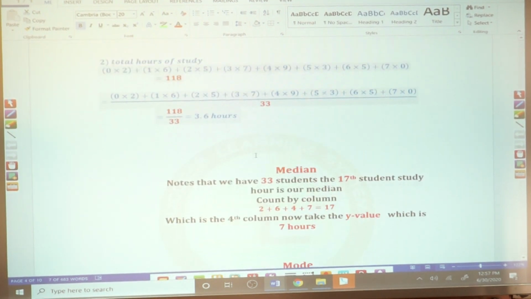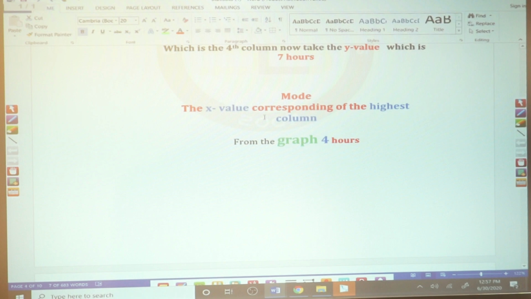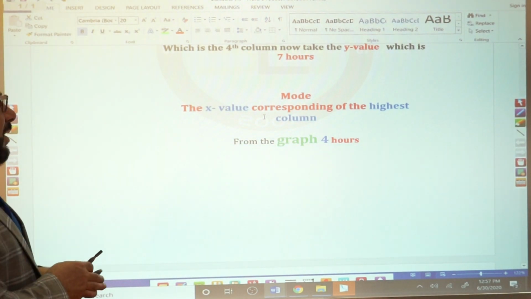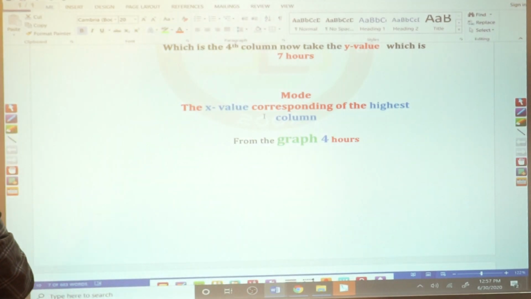Good. Okay, amazing. Good job. Now, the mode. The easy part is the mode. What do you do for the mode? The x value corresponding to the highest what? Which one is the highest column?